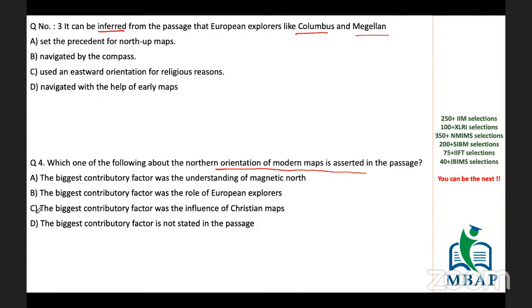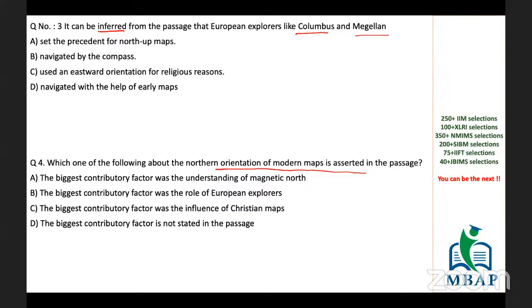Next, it can be inferred from the passage that European explorers like Columbus and Magellan set the precedent of north up maps. Second is navigate by the compass. Third says used an eastward orientation for religious reason. Navigated with the help of early maps.